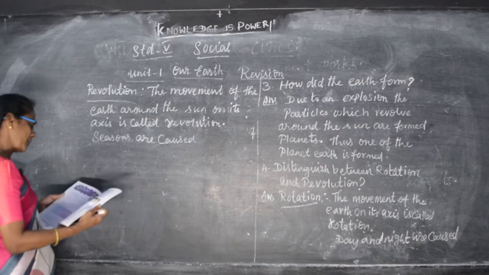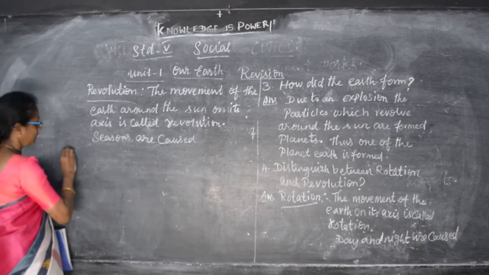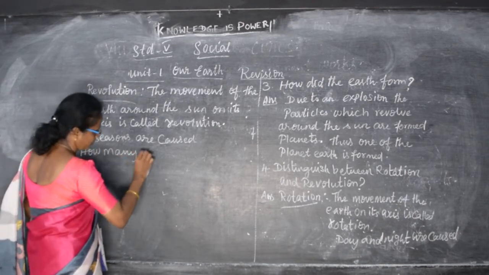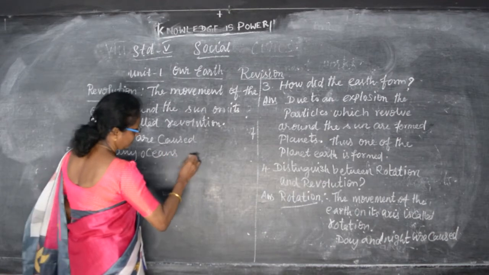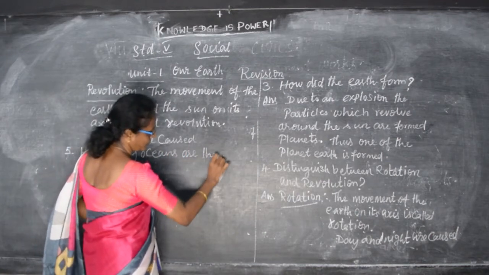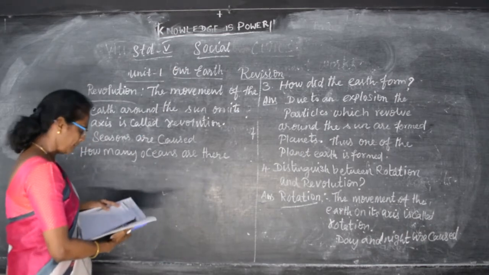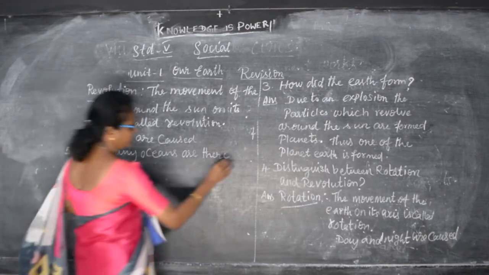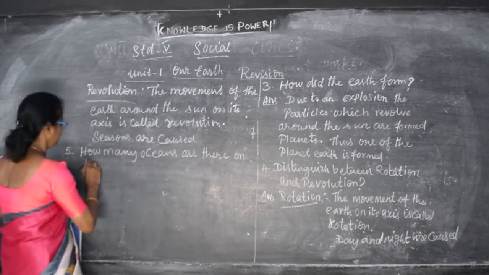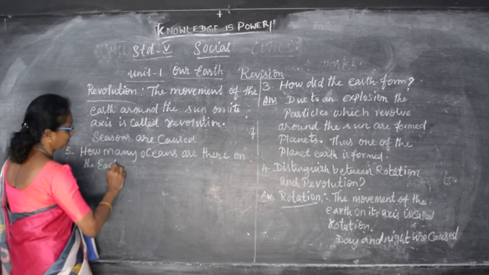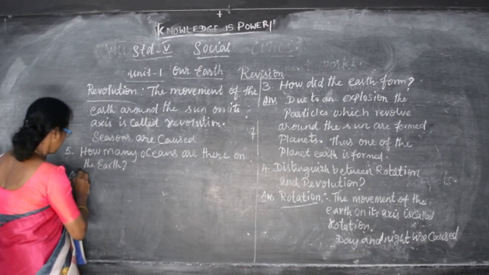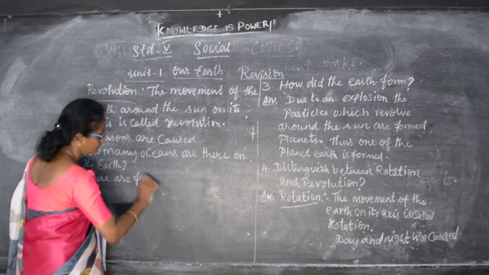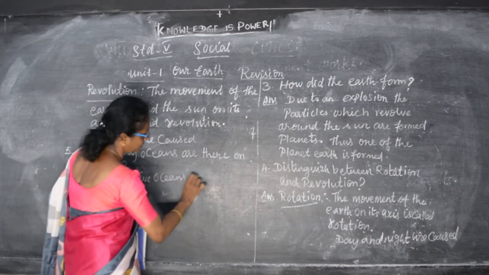Now the next one is the fifth question. How many oceans are there on the earth? The answer is, there are 5 oceans on the earth.